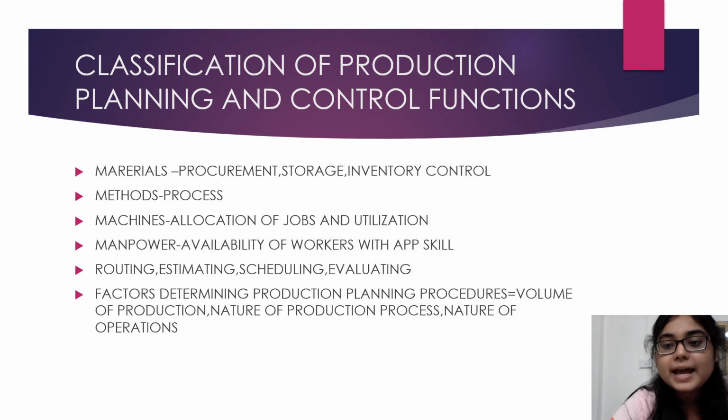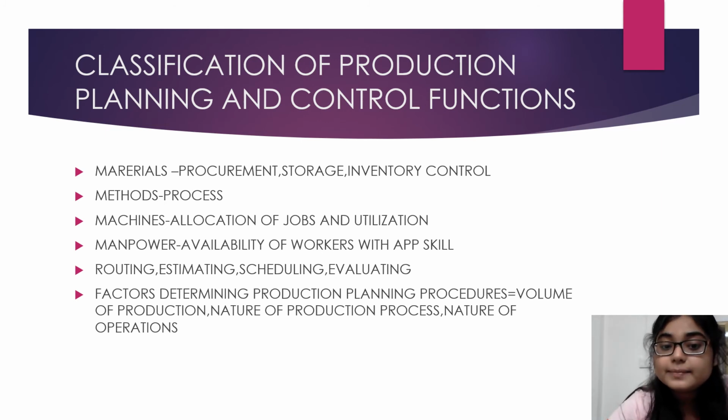Classification of production planning and controlling functions. Materials: procurement, storage, inventory control. Methods, that is the process; machines: allocation of jobs and utilization. Manpower: availability of workers and upskilling, because it's one of the most important, because the workers need to be very well developed. They need to know all the skills, and after that they need to give a fruitful result to the company, right?